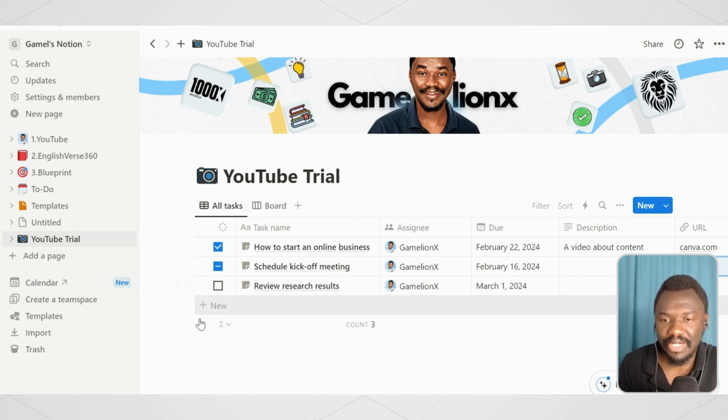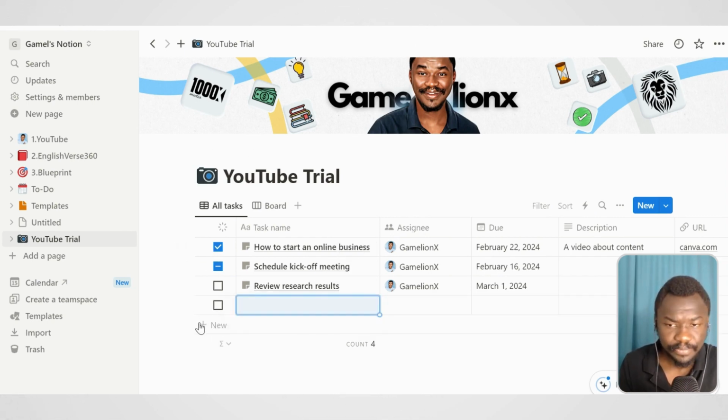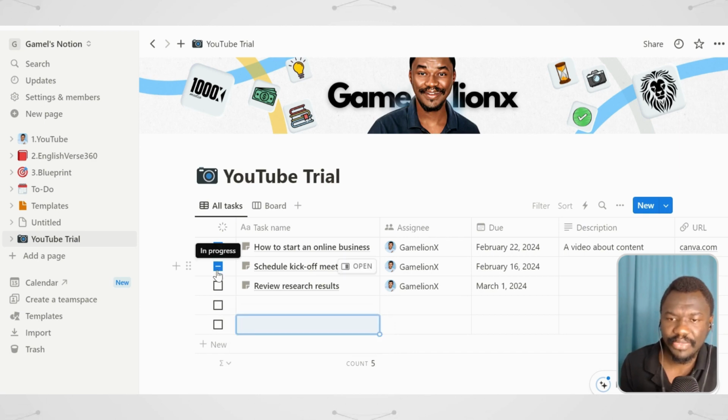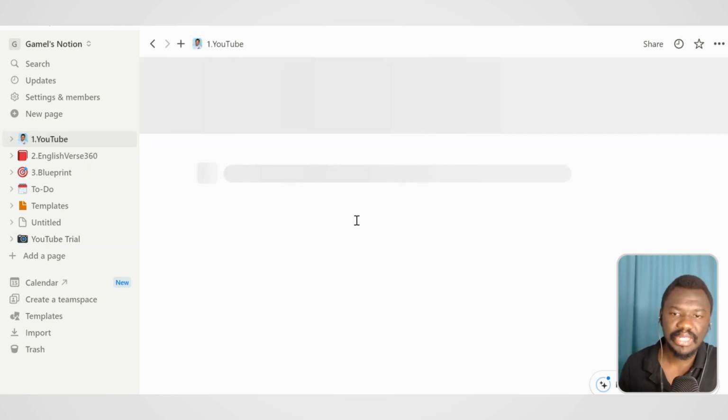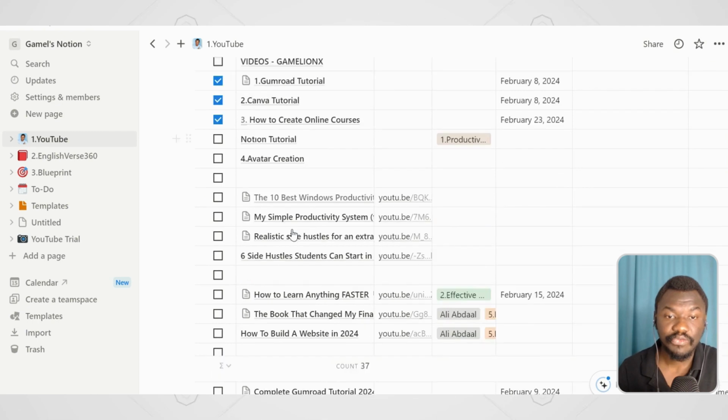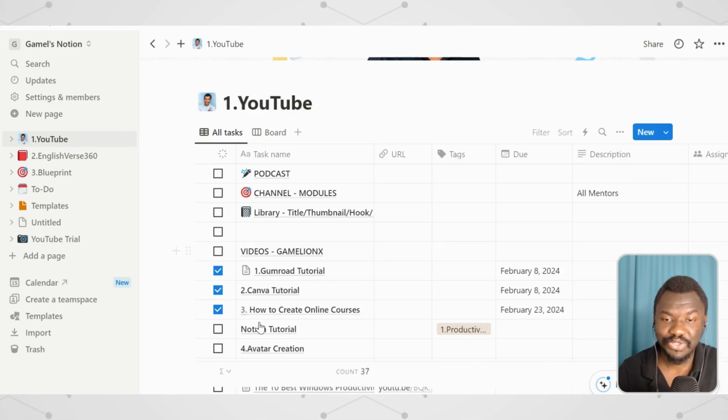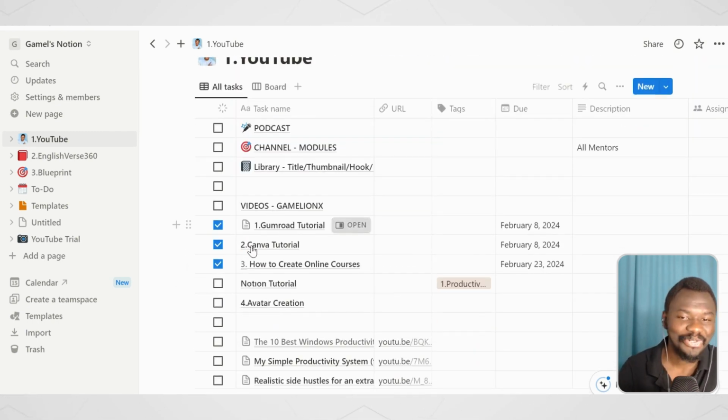So I can just be doing this, and let me say I can be adding new, and as soon as I'm done with the video, I just have to cross it as done, and that's it. So for me personally, all my YouTube videos, I arrange it over here, just as you can see in here. So I have all my files over here, and let me just open one of these to show you exactly how it actually looks.